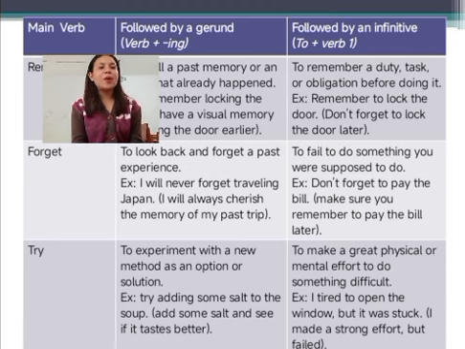Next, try plus gerund is to experiment with a new method as an option or solution. Example, try adding some salt to the soup and see if it tastes better.